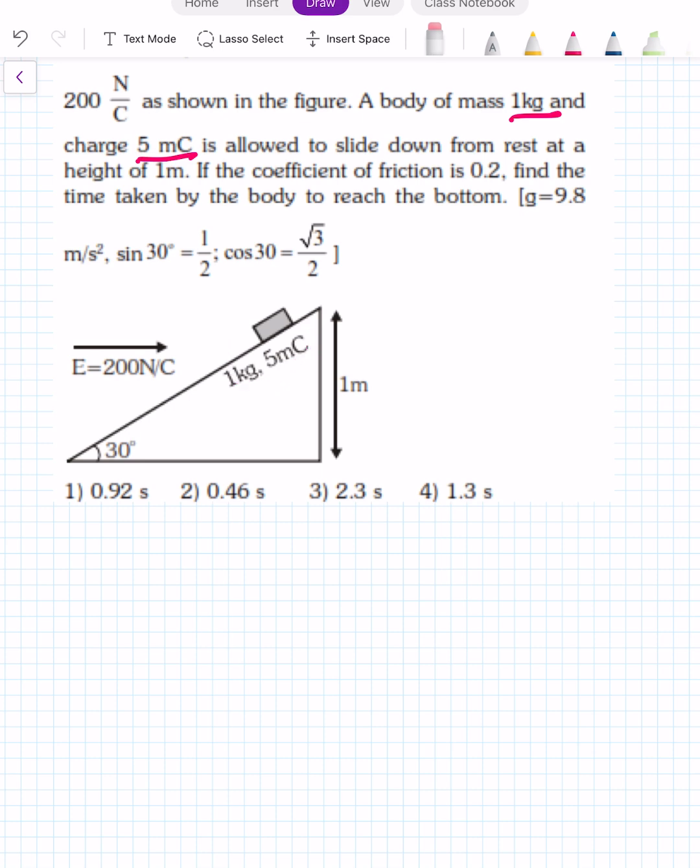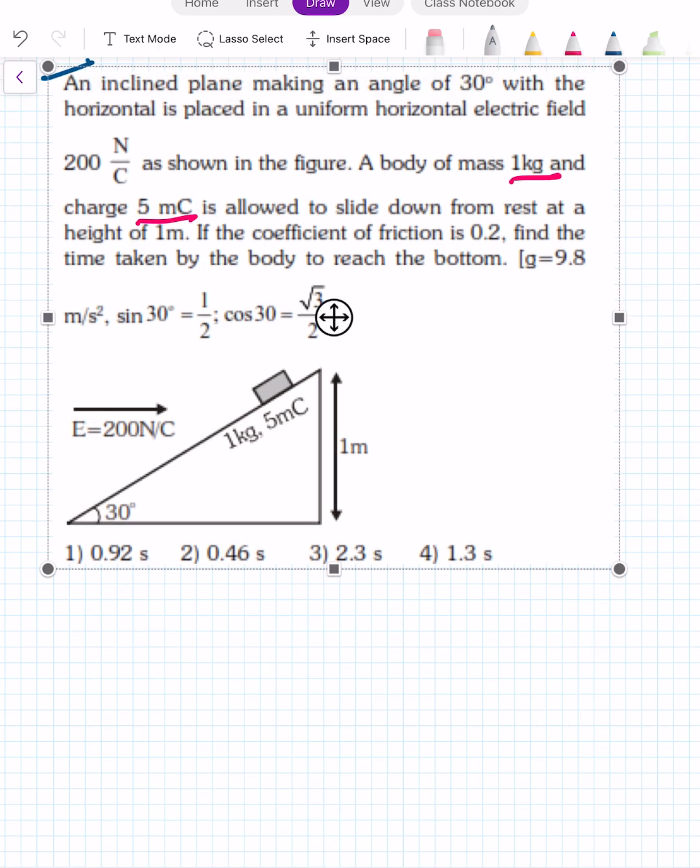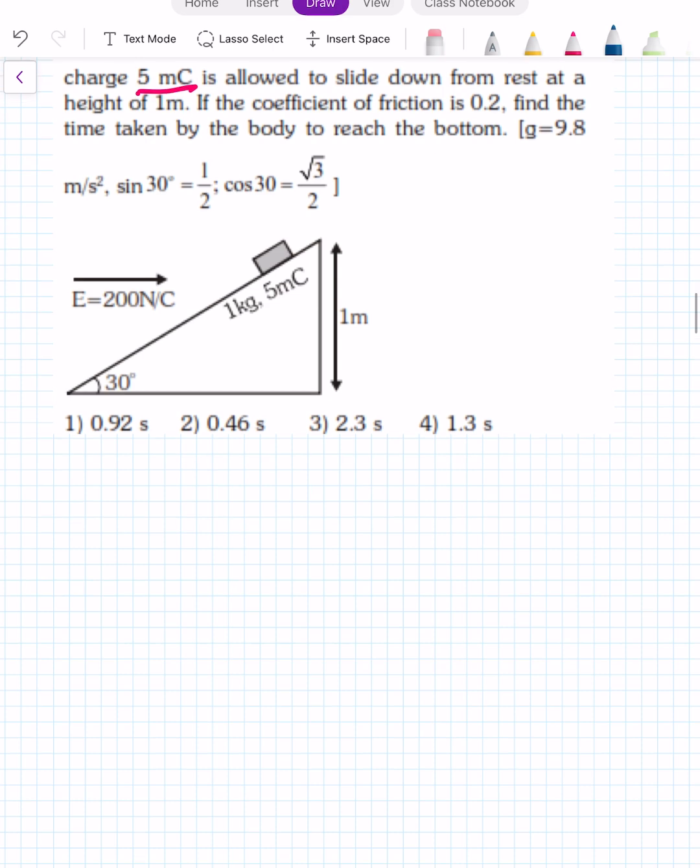Now it is allowed to slide down from a height of 1 meter. This height from where it is allowed to slide is given as 1 meter. Find the time taken by the body to reach the bottom. We have to find in how much time it is going to reach the bottom.